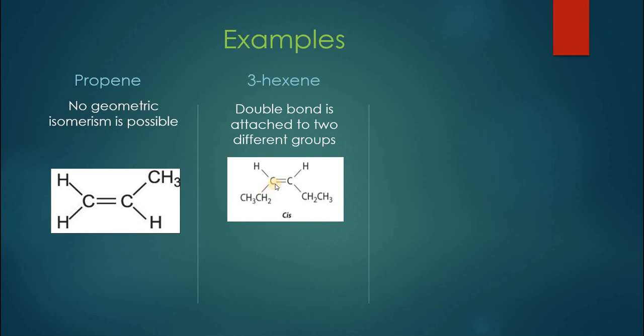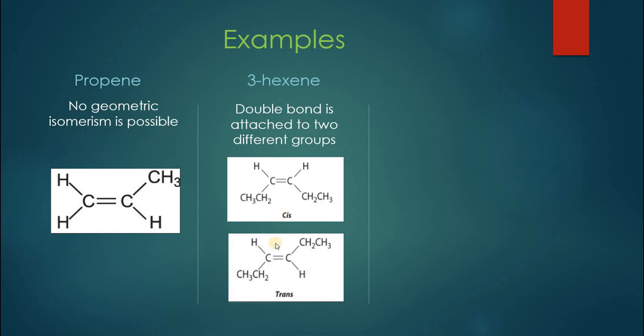You can see around the double bond there are two groups. If these groups are present on the same side, and the hydrogens are present on the same side, it is the cis isomer. The same molecule's trans isomer can be shown in this way, where these substituents, we cannot call them substituents in fact, but right now they appear to be like substituents, are present on the opposite side. Bulky groups are on the opposite side, so it is a trans isomer.